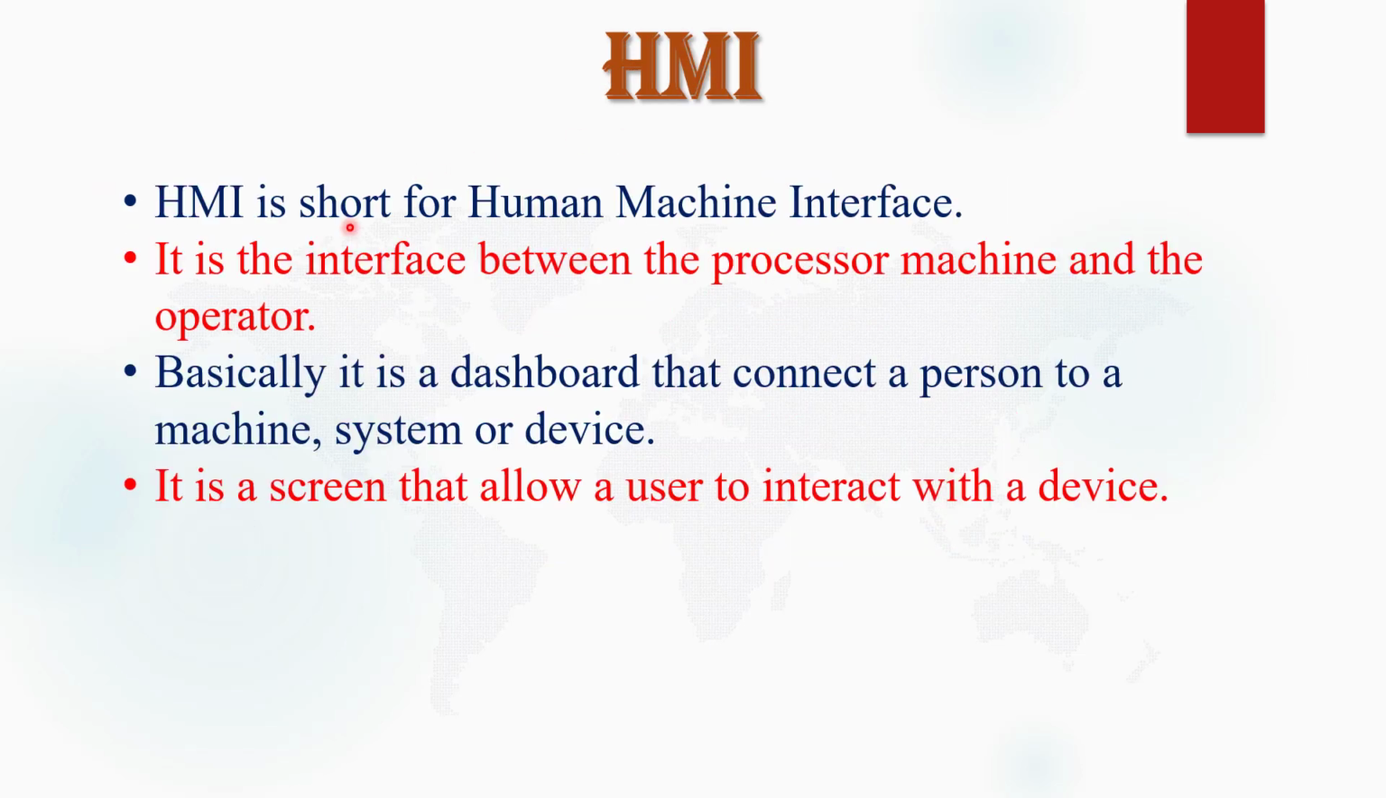Now next is HMI. HMI is a short form of human machine interface. It is an interface between the process machine and the operator. Basically, it is a dashboard that connects a person to a machine, system or device. Or we can say that a human machine interface is nothing but a computer screen that allows a user to interact with the device.